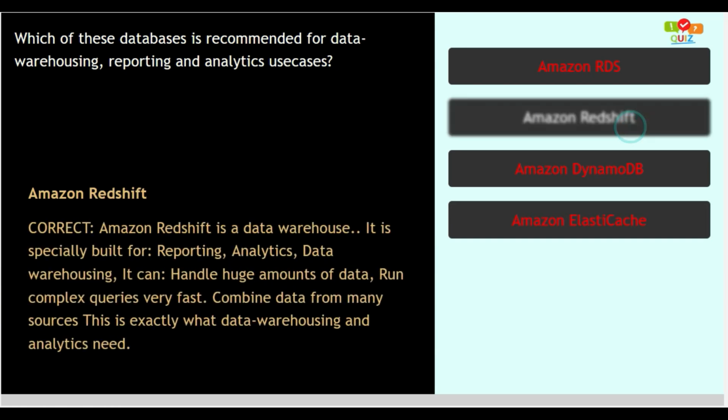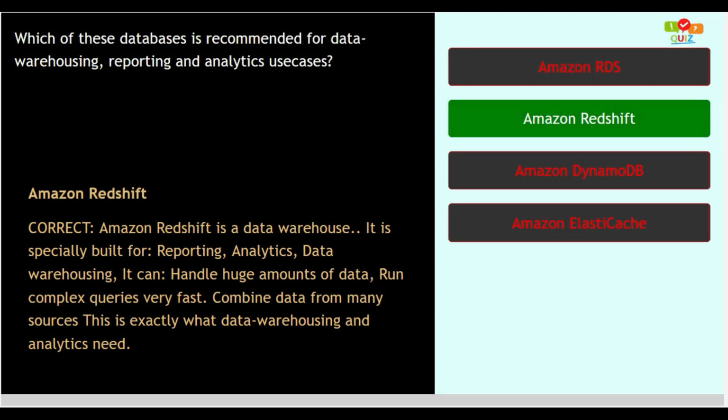Amazon Redshift. This option is correct as Amazon Redshift is a data warehouse. It is specially built for reporting, analytics, data warehousing. It can handle huge amounts of data, run complex queries very fast, combine data from many sources. This is exactly what data warehousing and analytics need. So option number 2 is the correct answer.